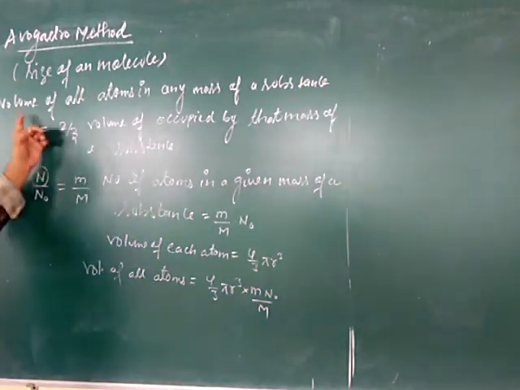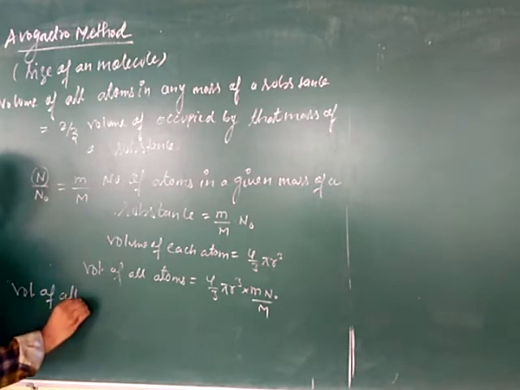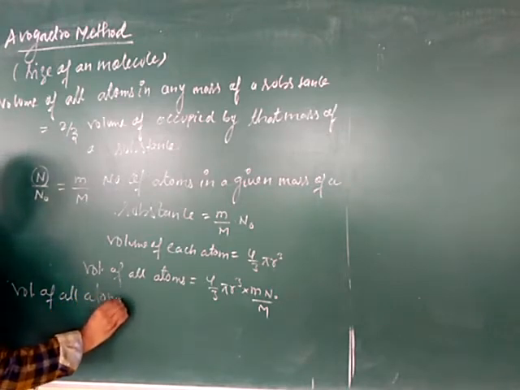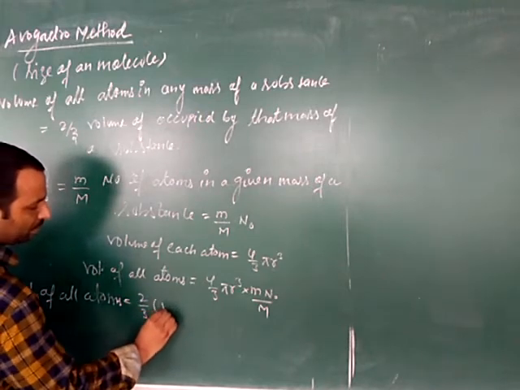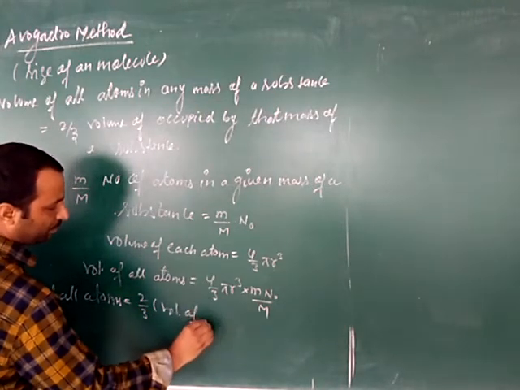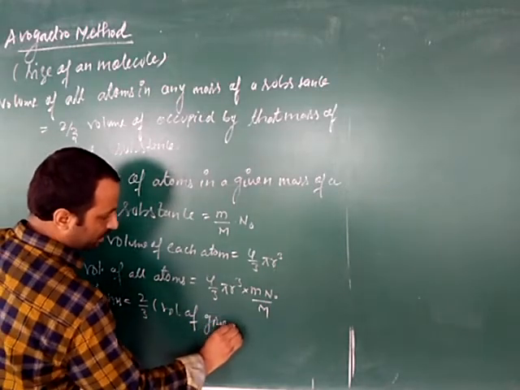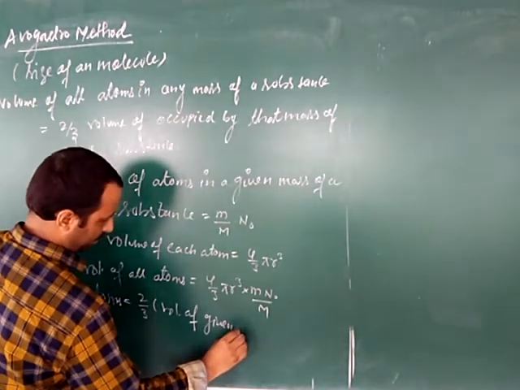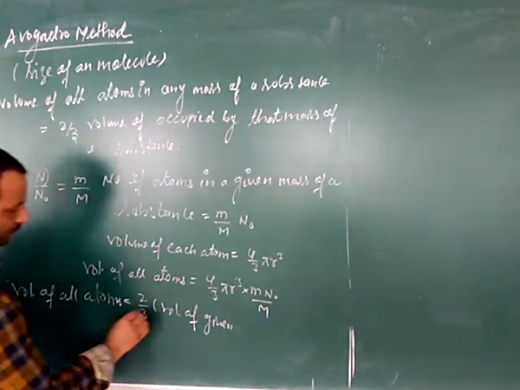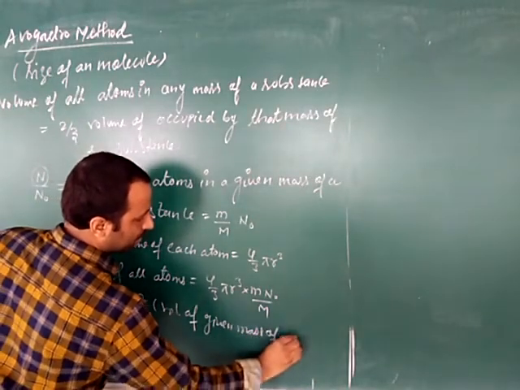So according to the Avogadro hypothesis, volume of all atoms is equal to 2/3 of volume of given mass of a substance.